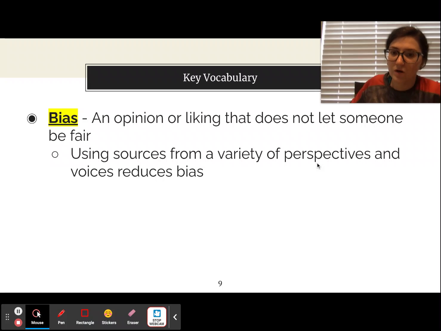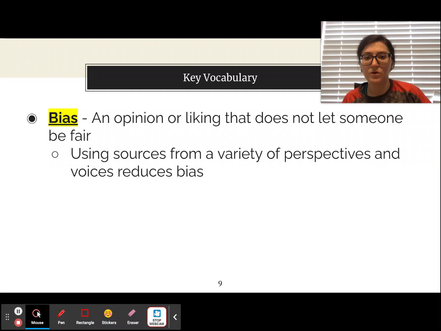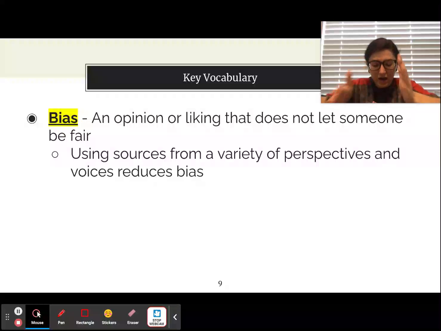Couple of those vocab words, right? Bias is an opinion or liking that does not let someone be fair, right? That was in your vocab section. So using sources from a variety of perspectives, right? Those points of view and variety of voices, types of people, reduces bias, right? You're going to get rid of that one kind of tunnel vision that you might get if you only use one source or sources from one specific group of people. If you get lots of different perspectives, you can see it from all the different angles.